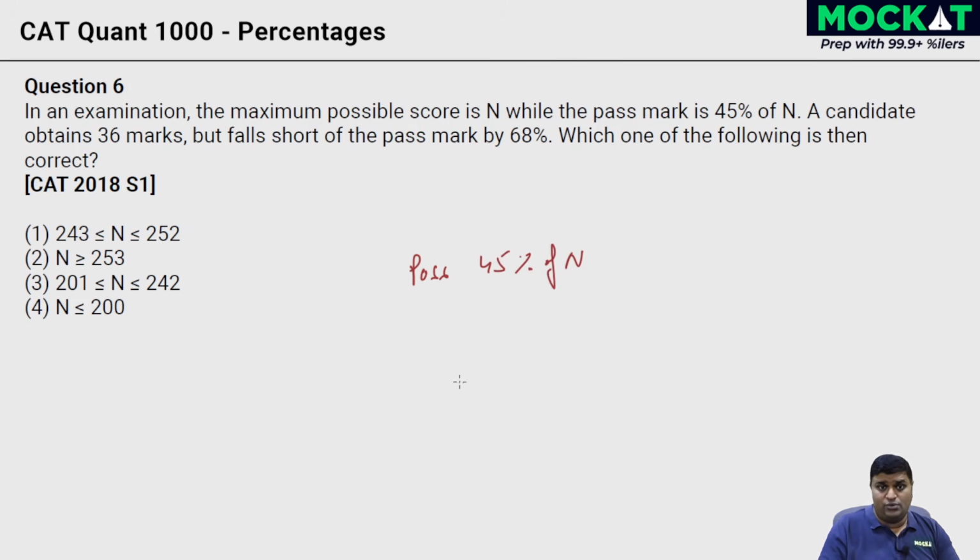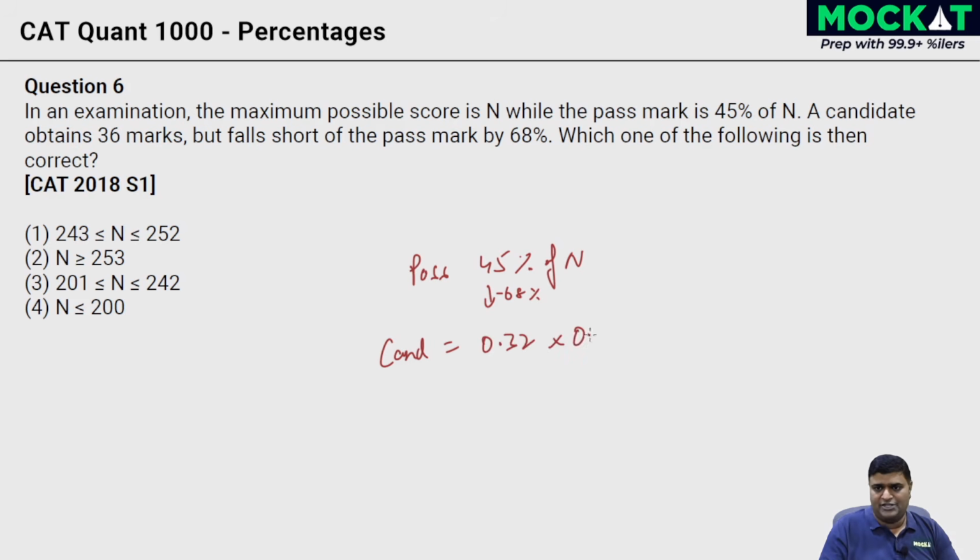And this candidate over here is falling short of this by 68%. So the candidate's mark over here is nothing but if you're less by 68% from this, if you're below this by minus 68% of this, then 1 minus 68% is nothing but 0.32, right?